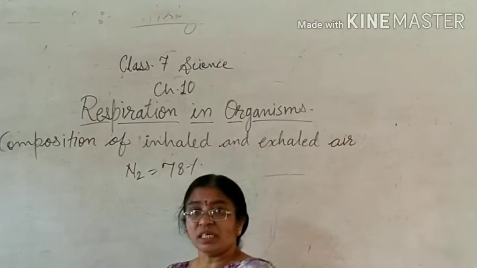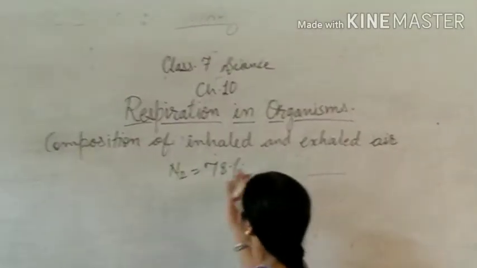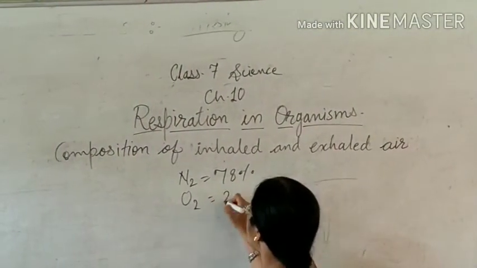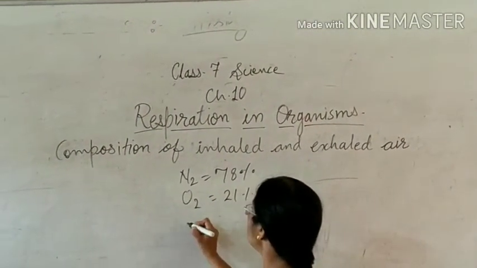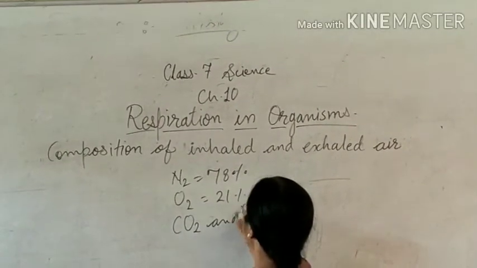If we are talking about the composition of air in the atmosphere, nitrogen is almost 78%, oxygen is 21%, and the remaining 1% is carbon dioxide and other gases.